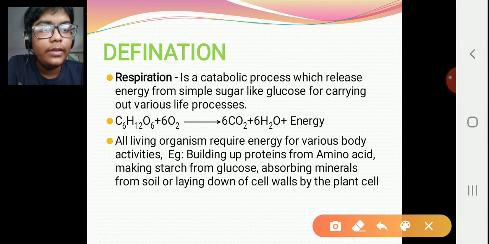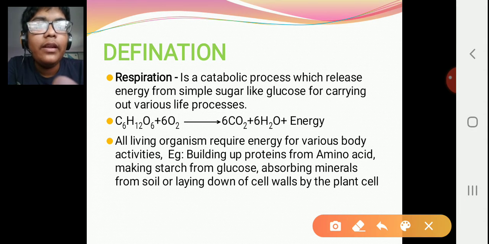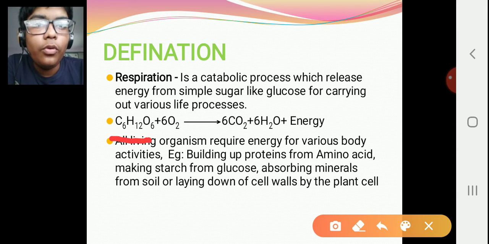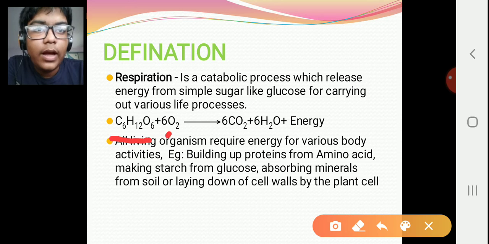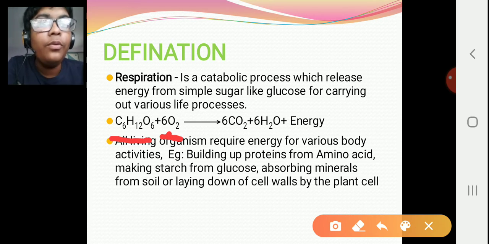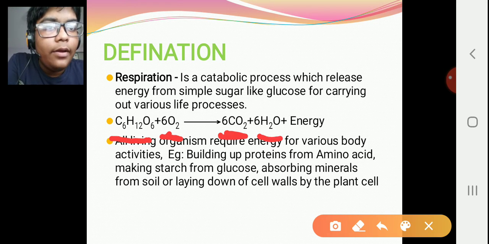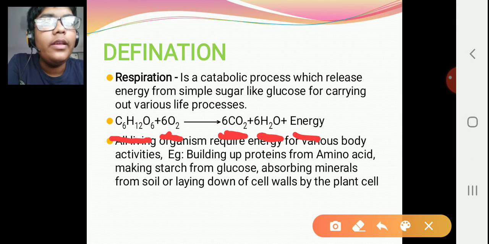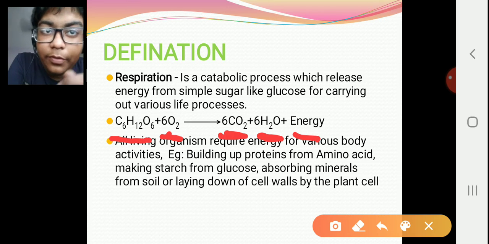With the help of an equation, we can understand this. C6H12O6 is nothing but glucose. When glucose reacts with the oxygen from outside, it breaks down into carbon dioxide, water and energy. This energy is nothing but 38 molecules of adenosine triphosphate.